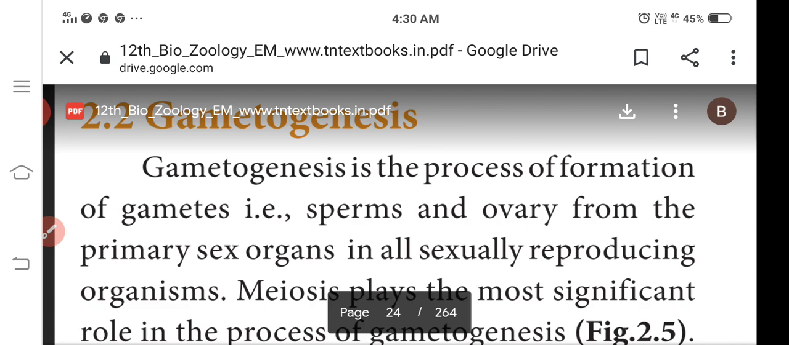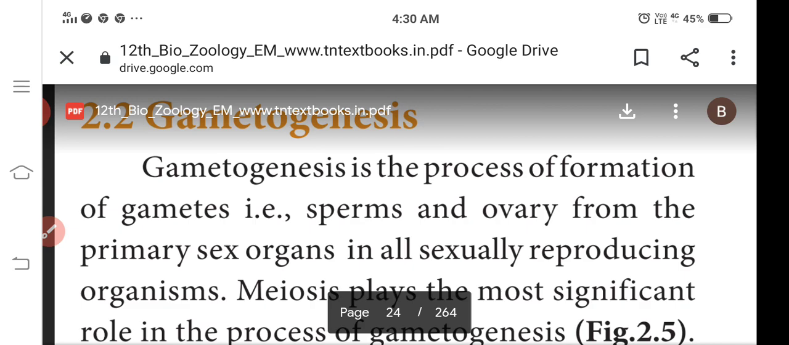This is the biology 12th standard, second chapter, human reproduction. The particular topic is gametogenesis.